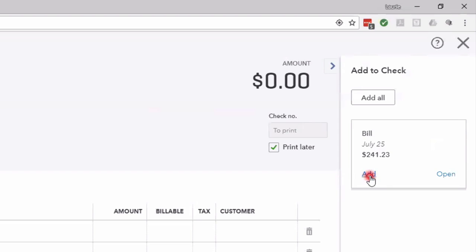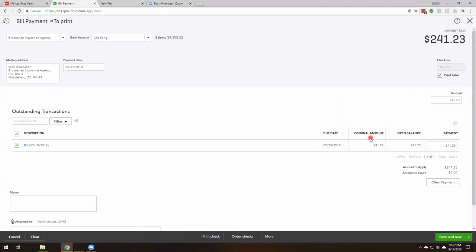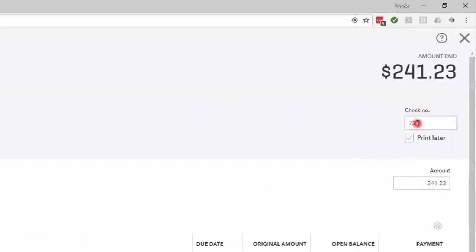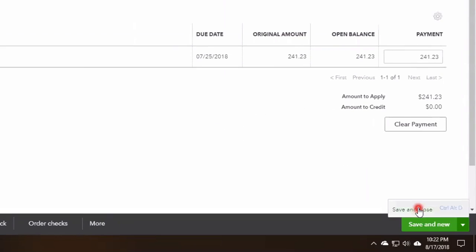So you want to put the bill in here, so you're going to add it. Since it was a manual check, you're going to put the manual check number, 72. If the check hadn't been written, then you would actually print it later. So for this example, we're going to leave it like that.